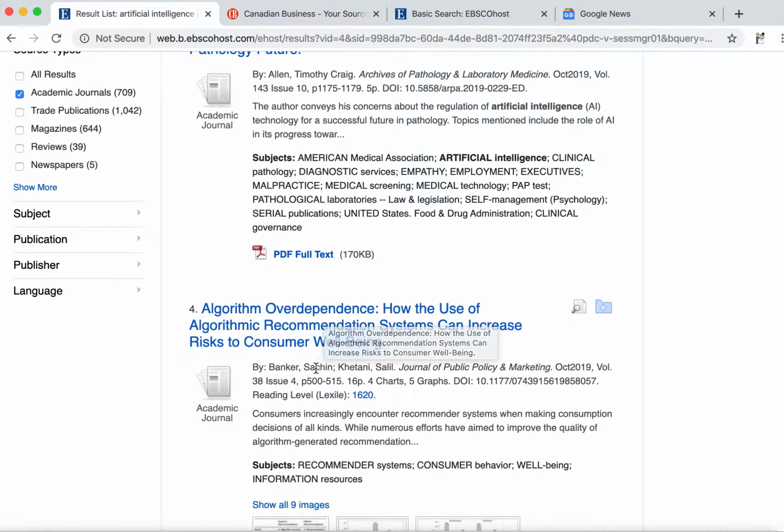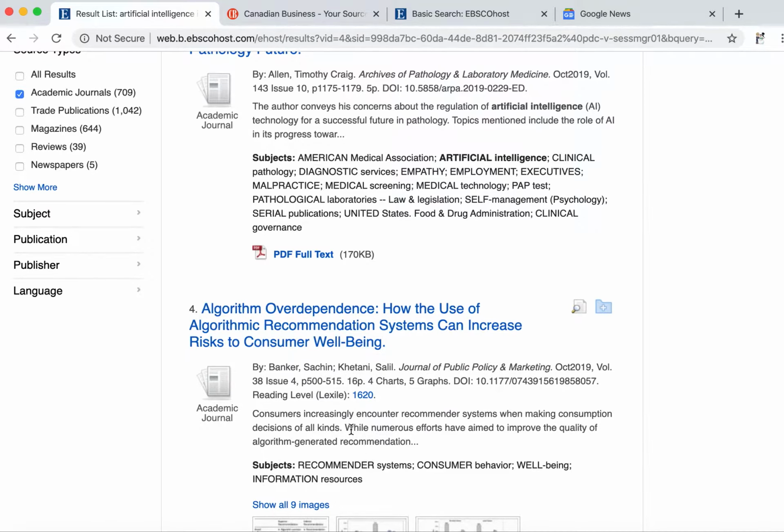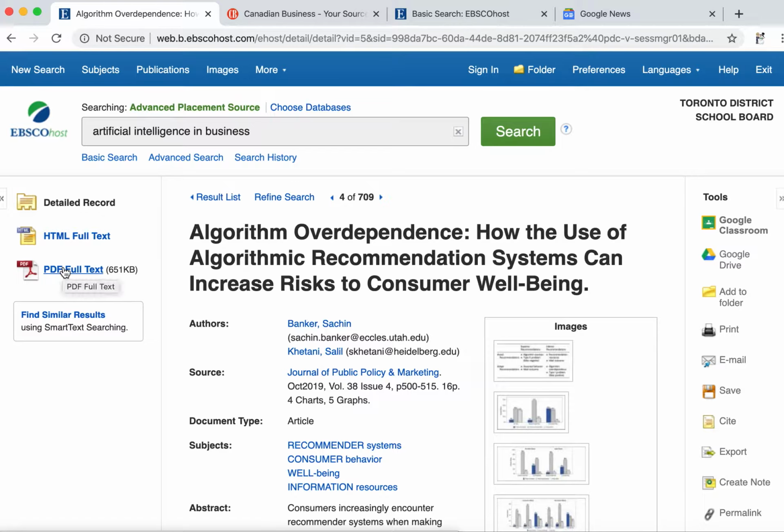This looks interesting if we're talking about MarTech, how some of these algorithmic recommendations, people who bought this also would like, those kinds of picks. Well, this could be a negative. Maybe the recommendations are not of good quality. Maybe it causes people to spend too much money. Something like this could give you some specific facts that you could put into your presentation, and you get the HTML full text, you get some PDF full text. It looks like there are a couple of charts. So if you were trying to think, hey, Mr. Borges asked for a negative aspect, this could work for you.